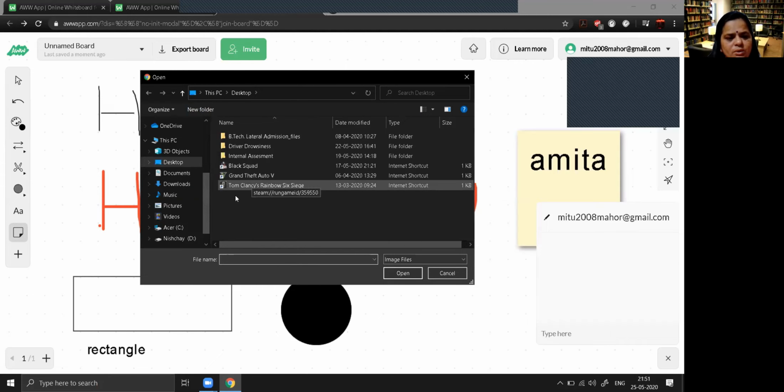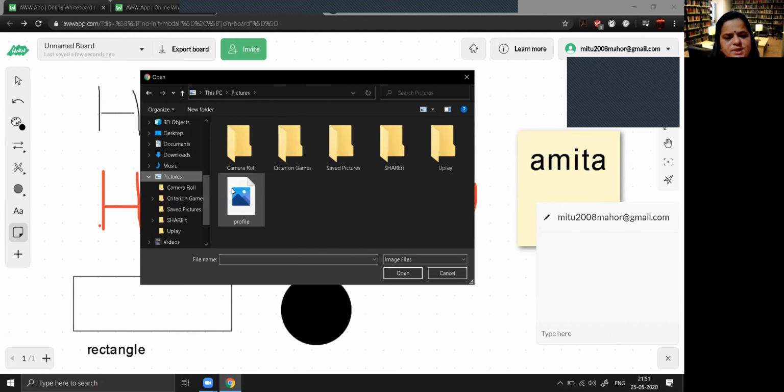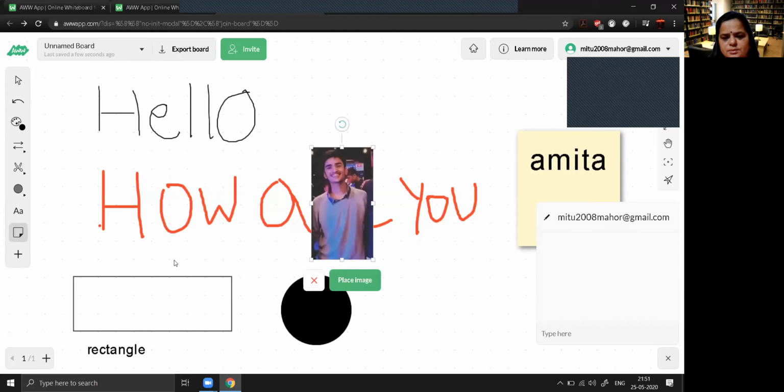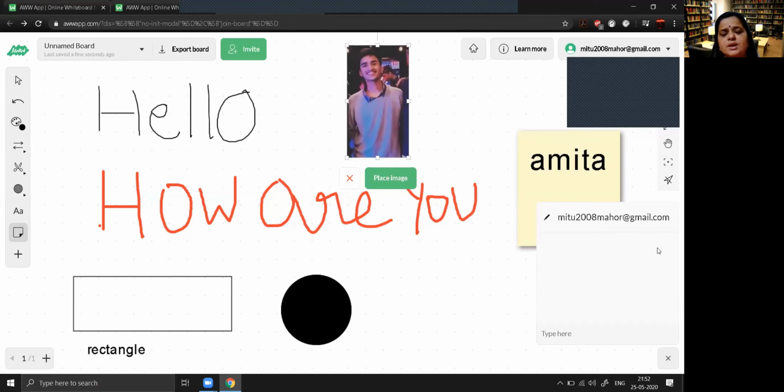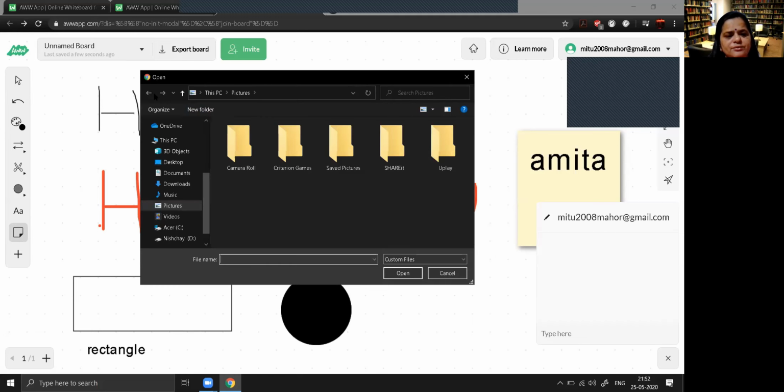Now suppose if you are already having some images, you can choose the image, like I'm choosing some pictures. So like this is how you can insert the image. Okay. And if you want to delete the image, you can delete also. Similarly, you can insert PDF. If that PDF is available in your device, you can go and select that particular file, and that will be